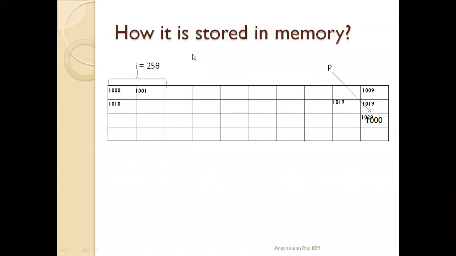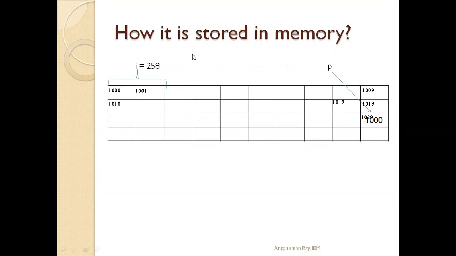In these locations, 258 is stored within these 2 bytes of memory.